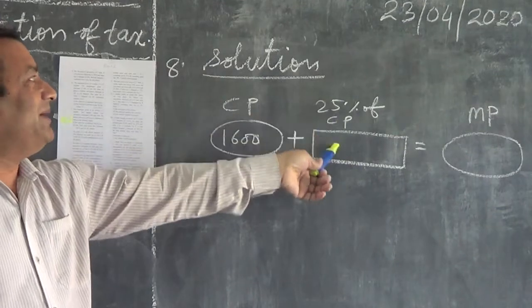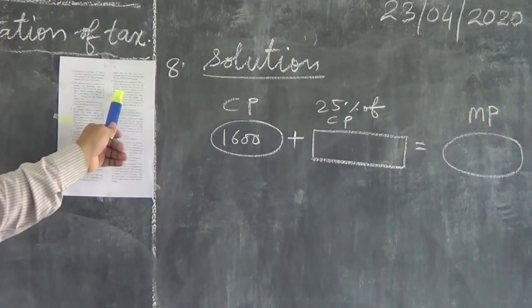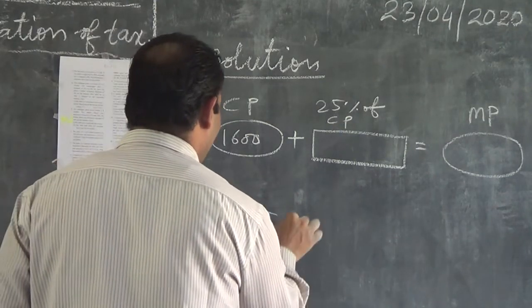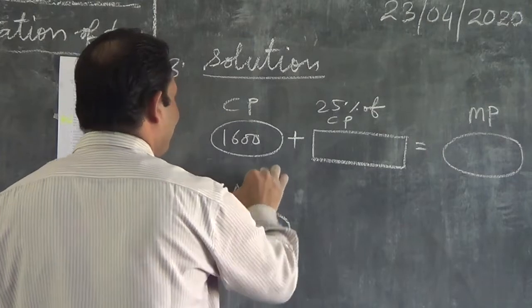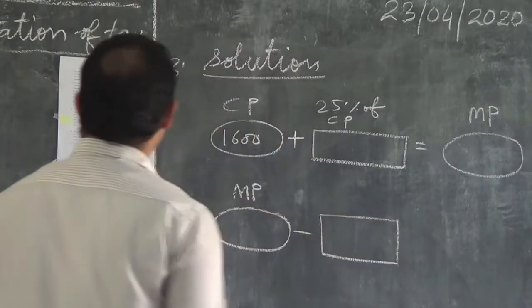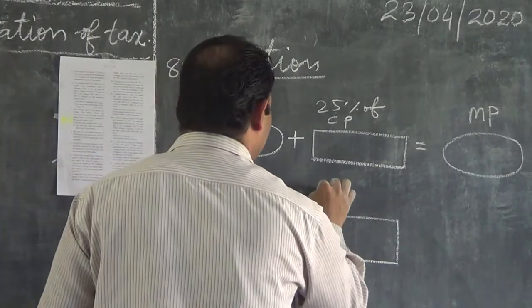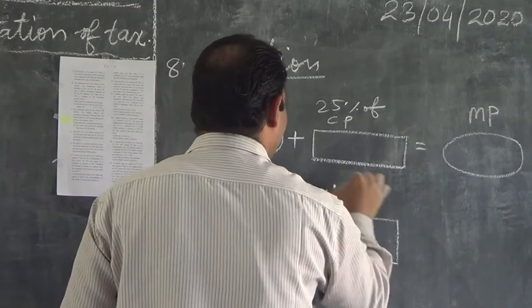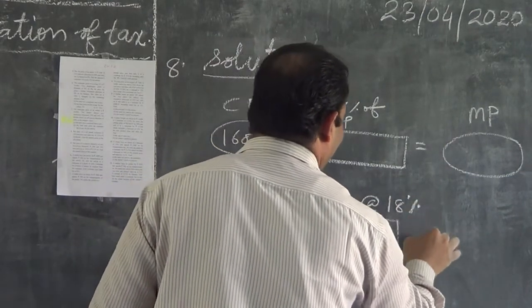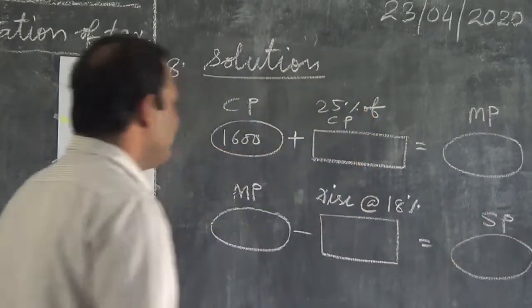So CP plus 25% of CP will give MP now, and from the MP he gave 18% discount. So here this is MP, and from the MP he gave the discount at 18%. After giving the discount, what he got is called the selling price.